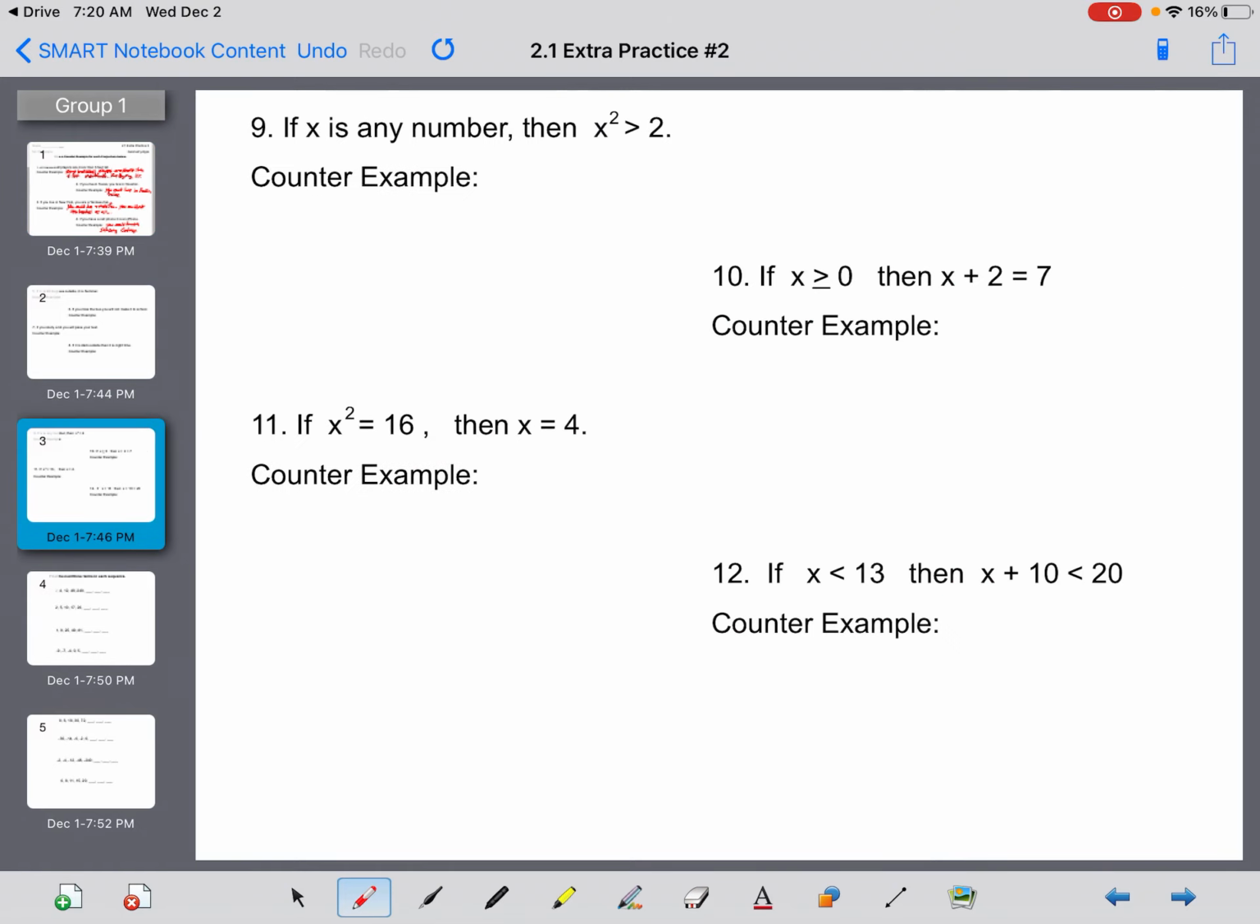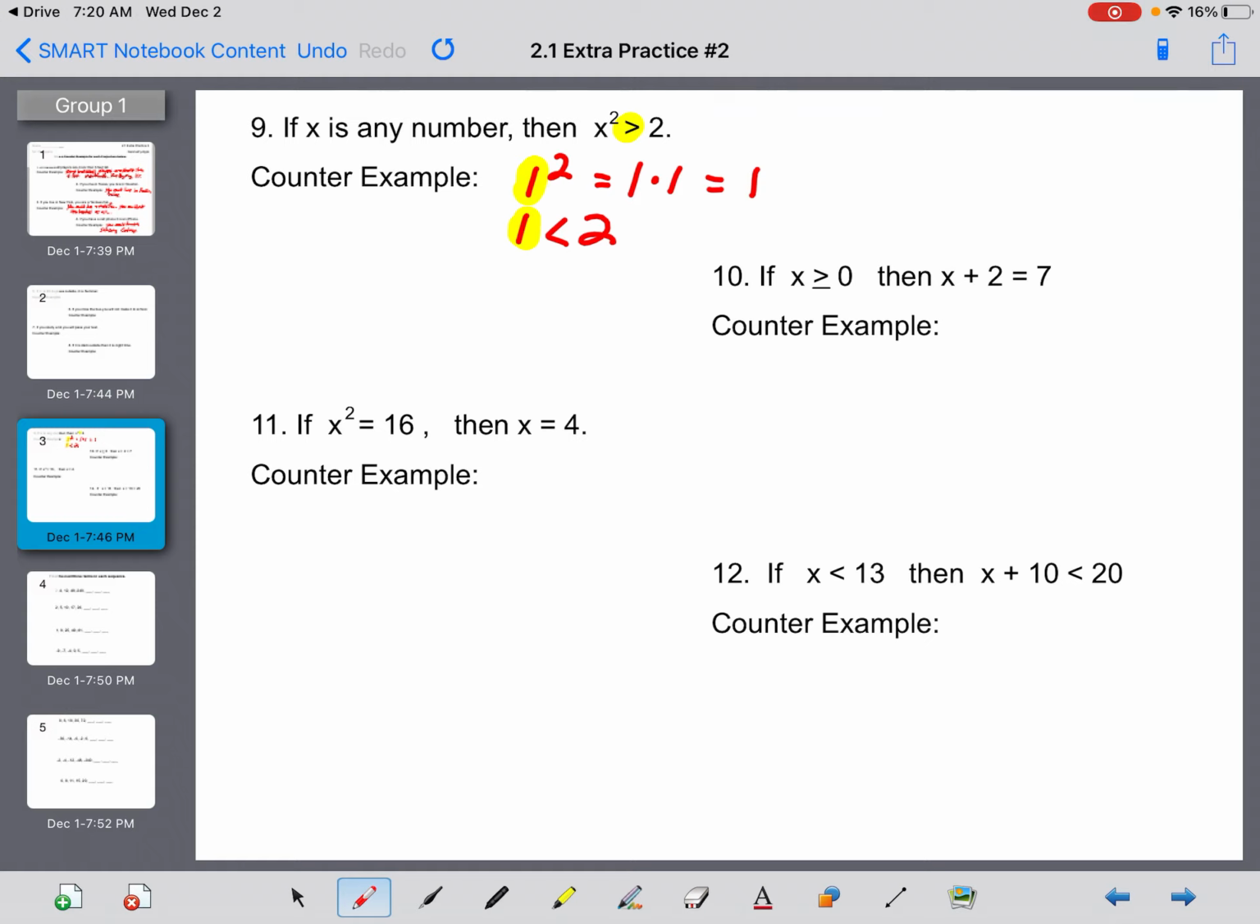Okay, so try 5 through 8 on your own. I just wanted to show you at least one of these. Number 9 says if x is any number, then x squared is greater than 2. Well, you're trying to figure out what number is going to satisfy or not satisfy that inequality. So my example would be 1 squared equals 1 times 1, which is equal to 1. And 1 is less than 2. So if we use the number 1 in that equation, it's not going to work because we need it to be greater than.